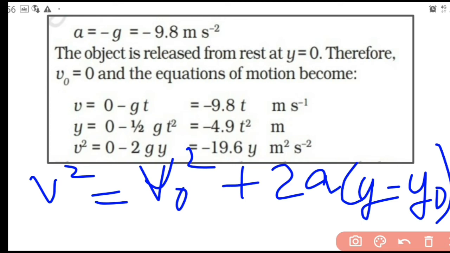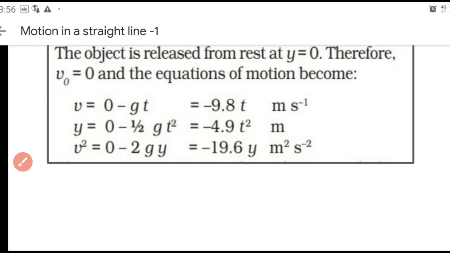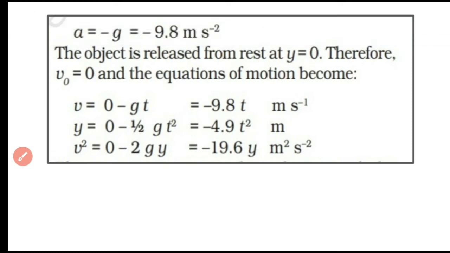So our equation becomes v square equal to minus 2gy, because a is minus g. And g is 9.8, so it becomes minus 19.6y. So that is the third equation for a freely falling object.